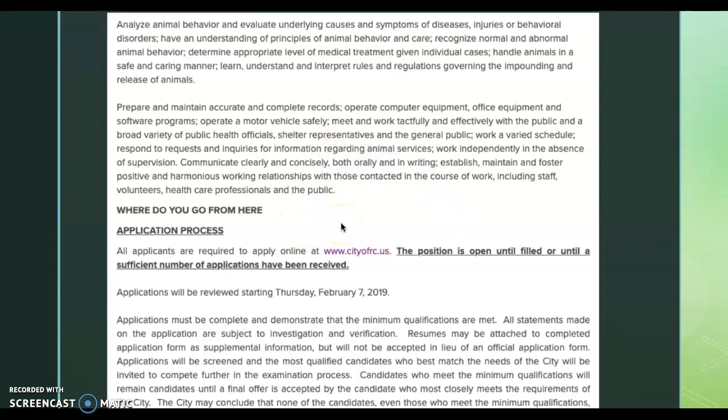It is very easy to apply for a job through your city. I've done this before, and they are very up to date with how your application process is going. You can always check back to see if someone's looked at your application, if it's still processing, etc.